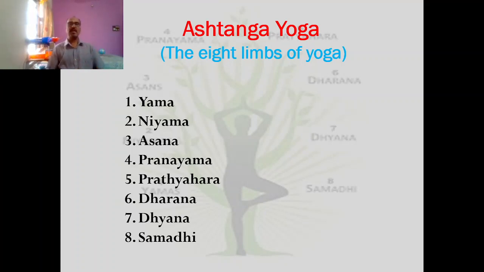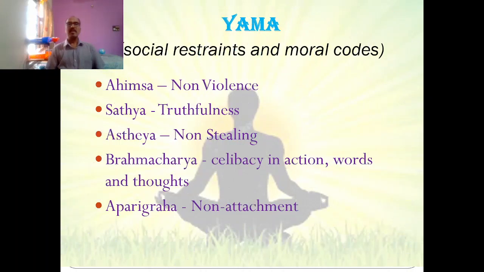One who is in the field has to go one by one, step by step, starting from Yama. So what is Yama? Yama means social restraints or moral codes that we have to observe in society. These are a set of 5 rules called Yama. Ahimsa: we know the policy of the father of our nation, which is nothing other than ahimsa, non-violence, by thought, by words and by action. We need to follow Yama.